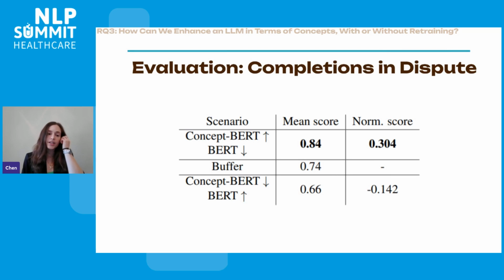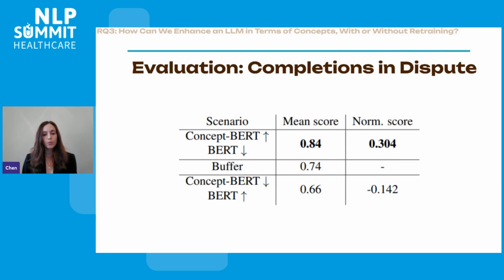And then we also annotated a buffer, which are completions where both models agree that they make sense, but they were not in the top 3. The buffer received an intermediate score between these two scenarios, which is 0.74. And then we also use this buffer in order to normalize both scenarios, just because some sentences have a lot of good completions and some sentences don't have a lot of good completions. So we just normalize on a per sentence basis.